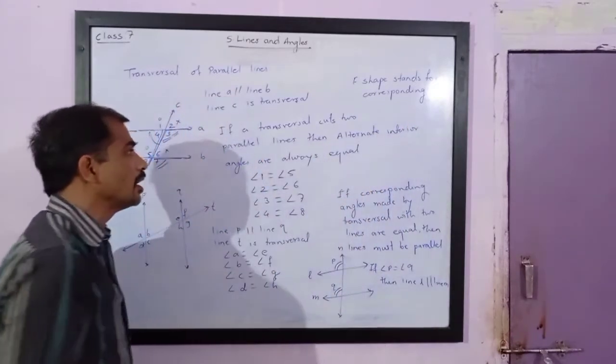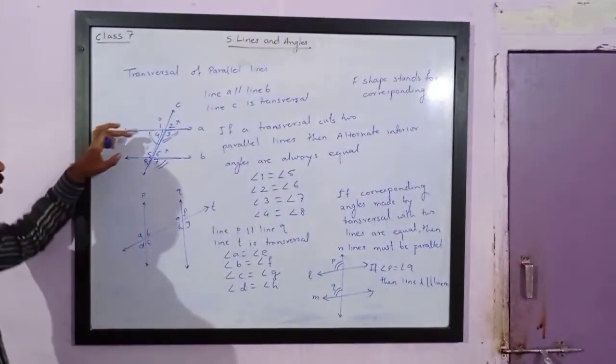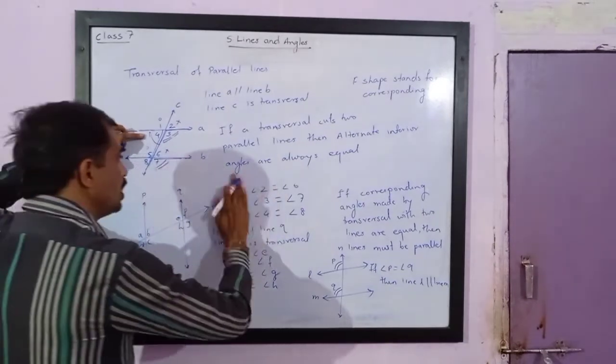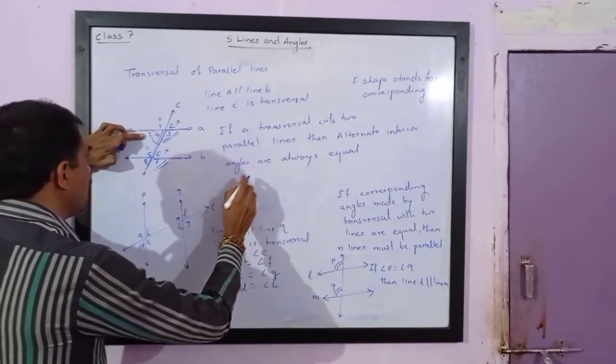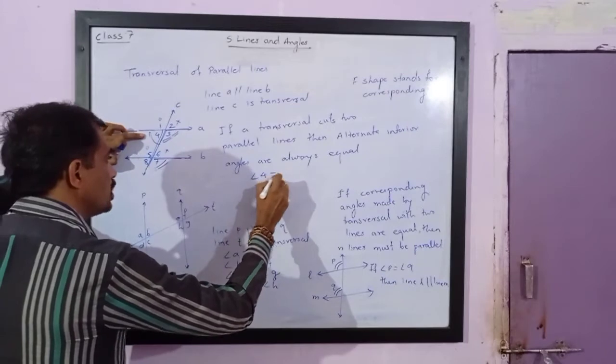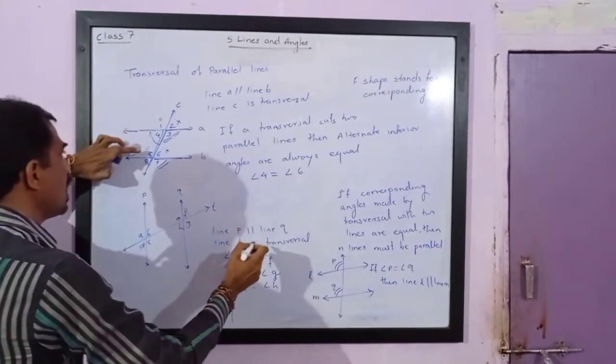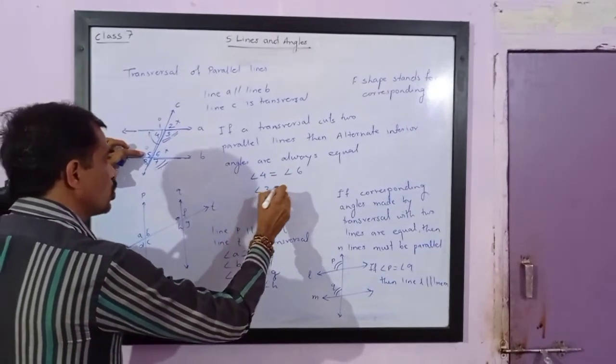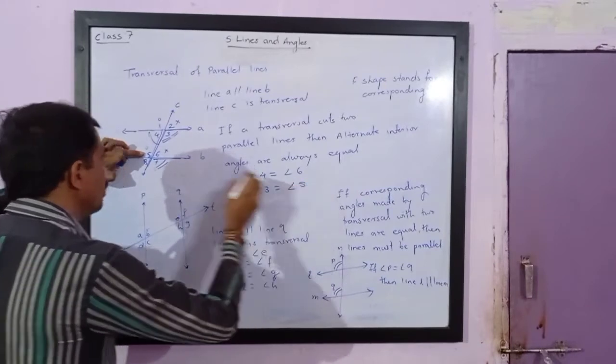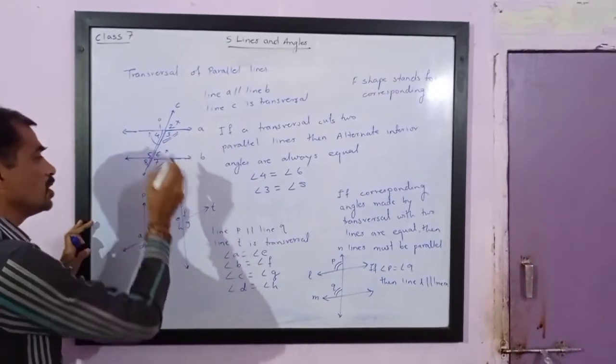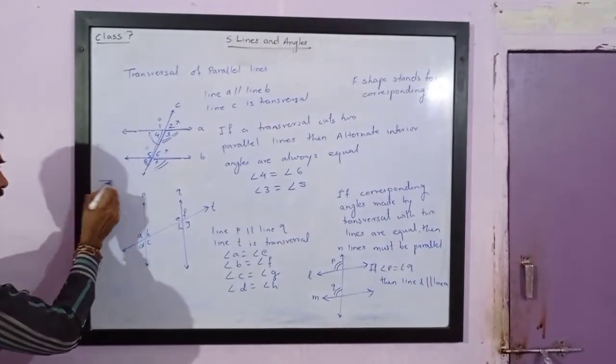Alternate interior angles are always equal. We have already studied alternate pairs: angle 4 is always equal to angle 6 and angle 3 is also equal to angle 5. Please note this forms a Z shape.